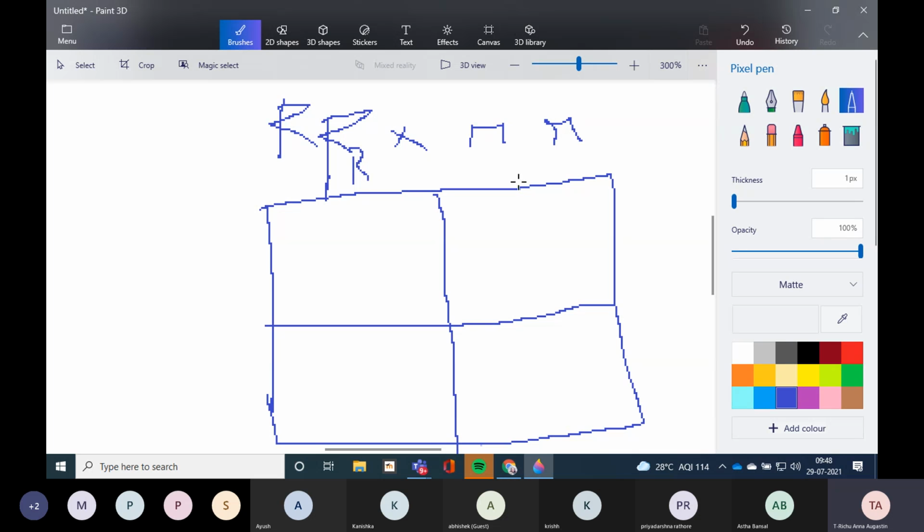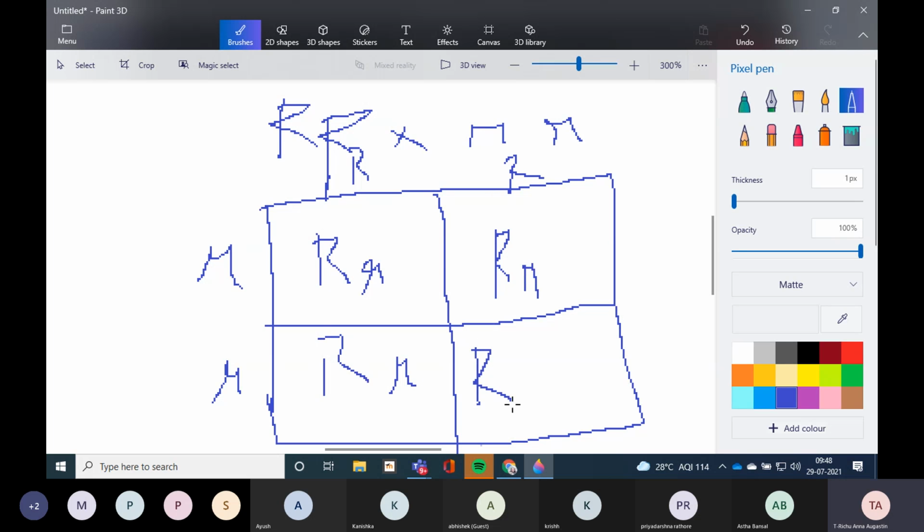Capital R for male gametes, small r for female ones. Cross this, we will get one capital, one small, in all four boxes. Same as the tall pea plant and the dwarf pea plant. So here also 1:1 ratio. One capital, one small, all red plants.